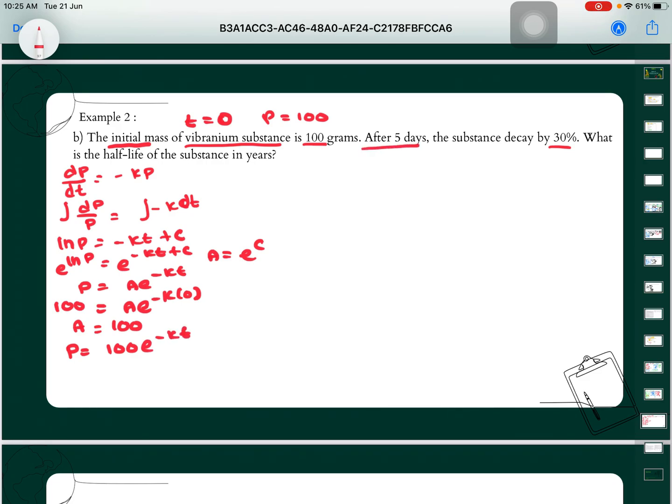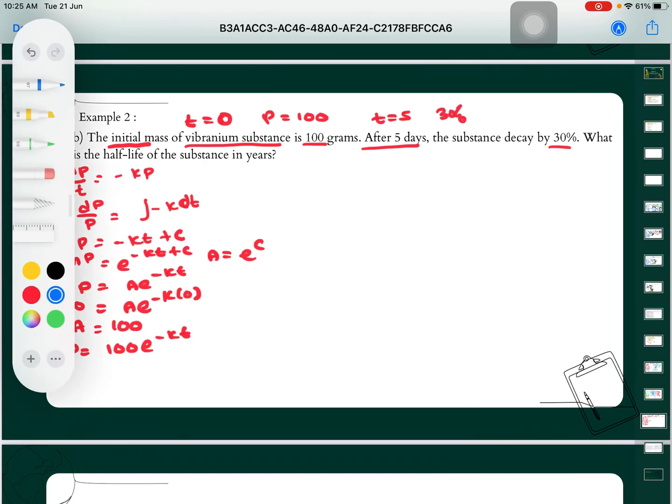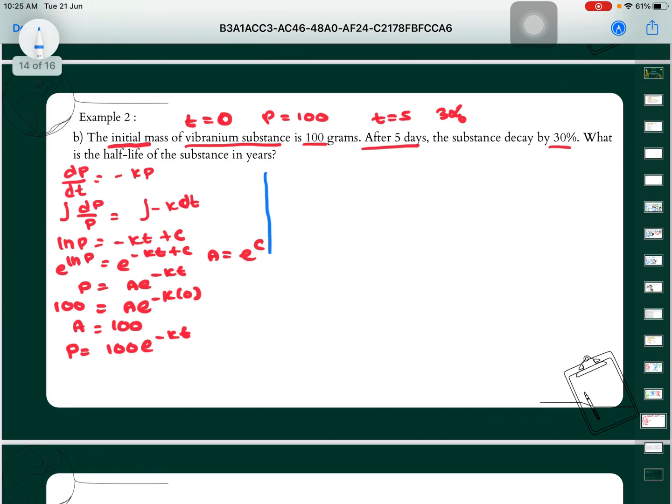Then we are also given when our T is equal to 5, the decay is 30%. What is meant by decay 30%? It means that 100% minus 30%, so what is left? Only 70. Only 70 is our P.